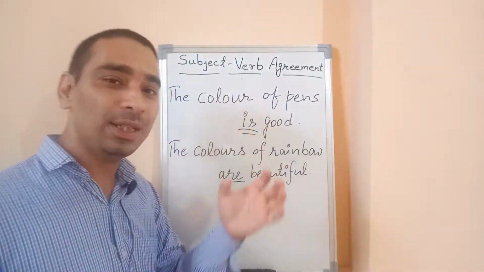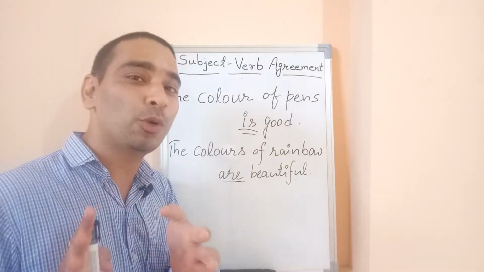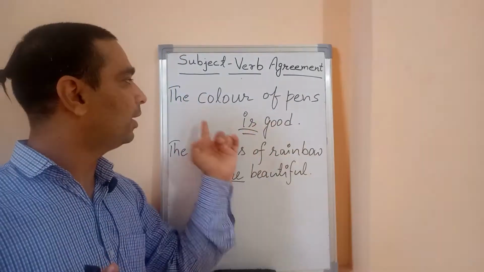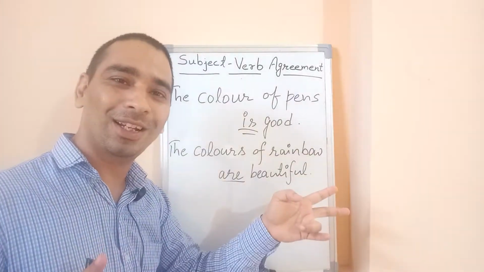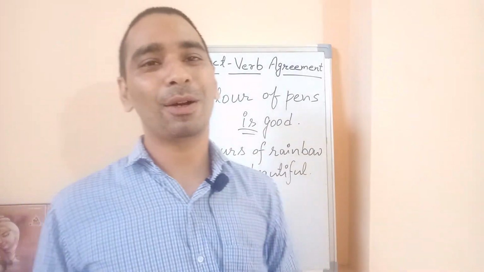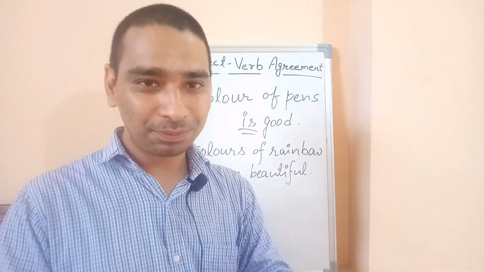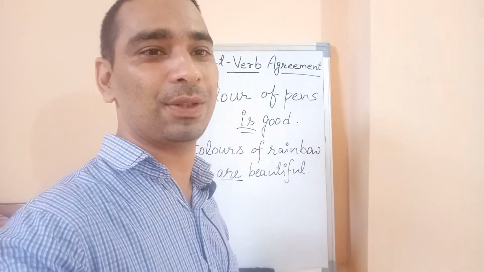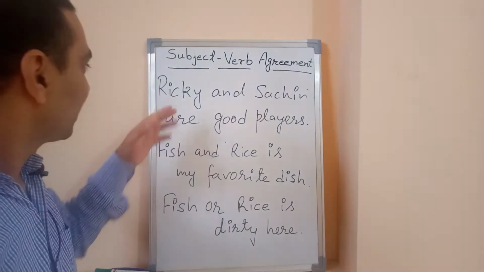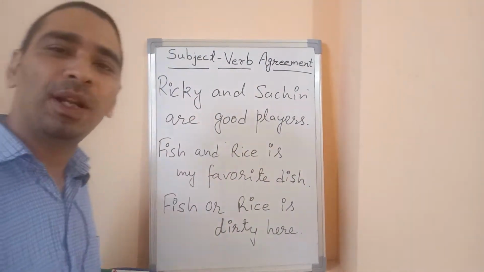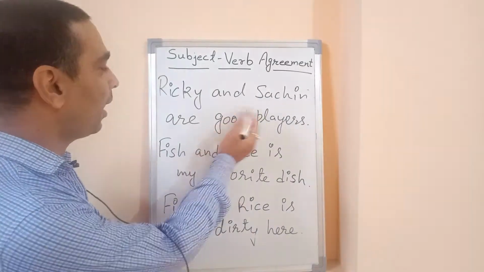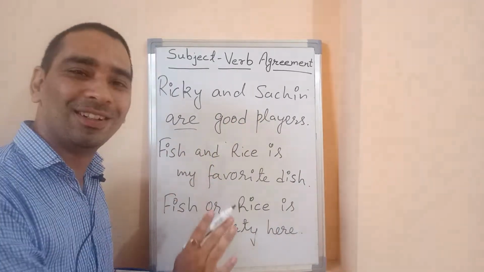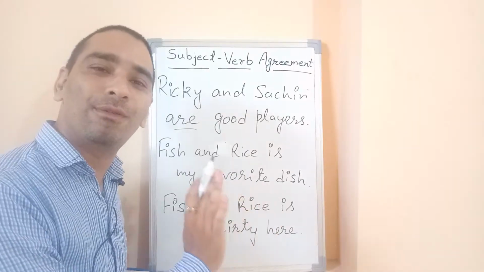We just have to find the subject, whether it is singular or plural, and sometimes it is difficult in case of two nouns. Now let me make a few more examples where we can clarify the subject verb. All right. Ricky and Sachin are good players, because we are talking about two different people here.